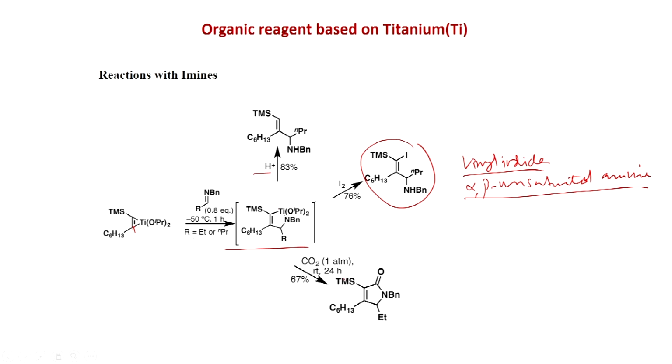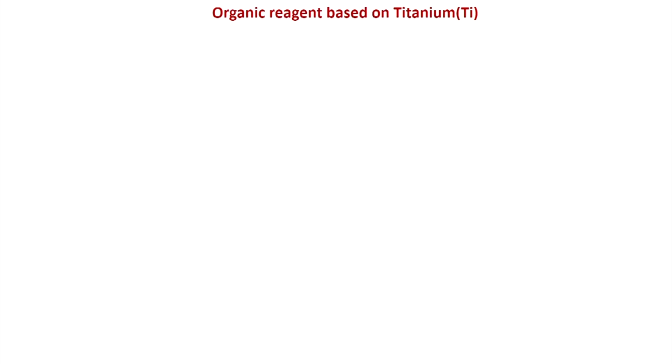Alternatively, you can put carbon dioxide, then you get an amide, cyclic amide, which is called lactam. So formation of lactam is observed. So this carbonyl group is coming from carbon dioxide, and the double cyclization is happening to get this cycle.